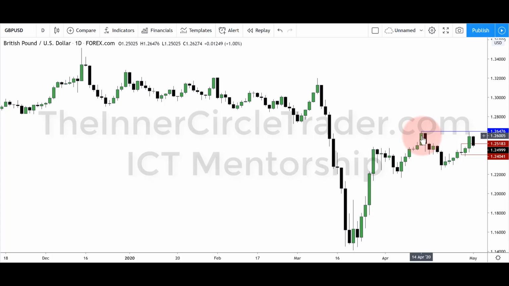I'm not going to add a level there, but just on your own charts, have that on there and then study what it does. It runs through that, and then we had a little bit of a retracement. I personally don't think we're done. I think it wants to still go higher, and I like the middle of this candle's tail.